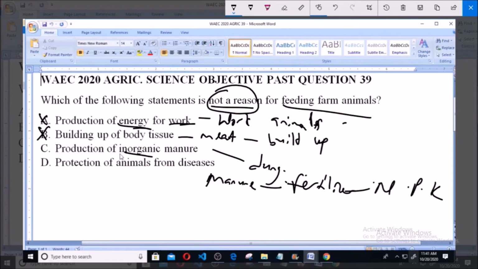Now in this case, it doesn't matter how much you feed farm animals, they will never produce inorganic manure, so it is not a reason for feeding farm animals. So it is the correct answer to this question.